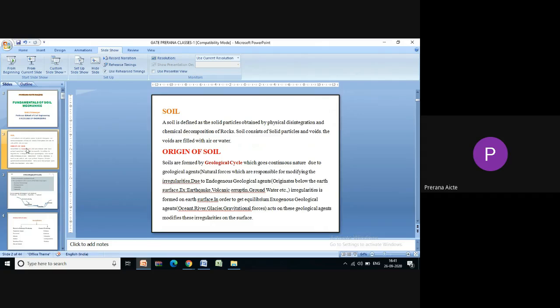Due to chemical reaction between water and rock, the rock particles are converted into soil, which is known as chemical decomposition. So soil is obtained from rocks.